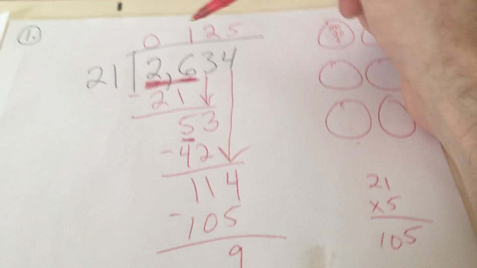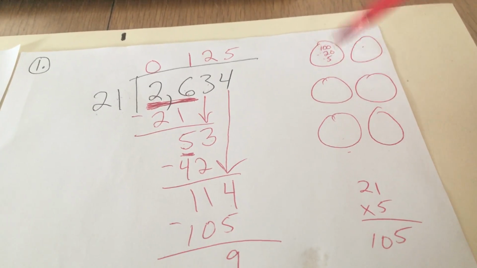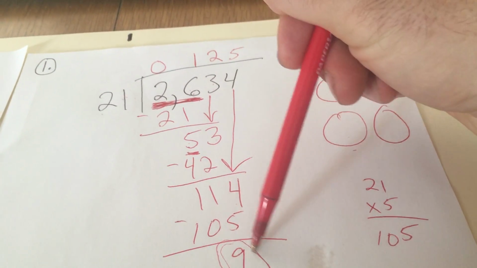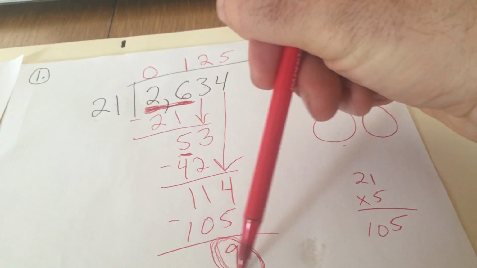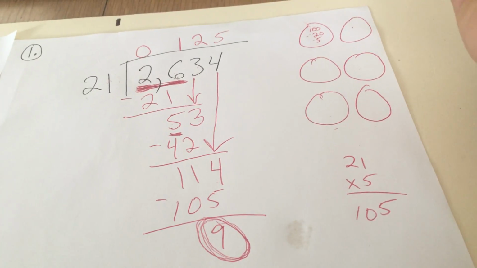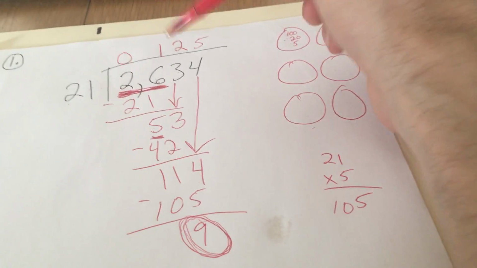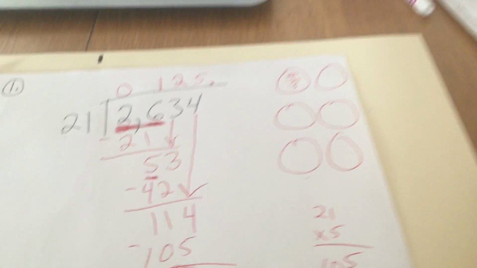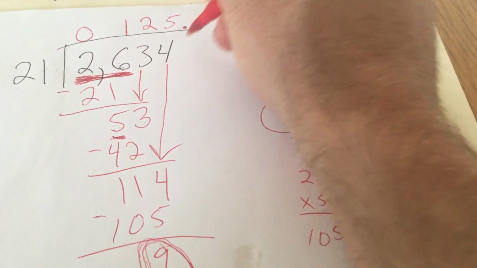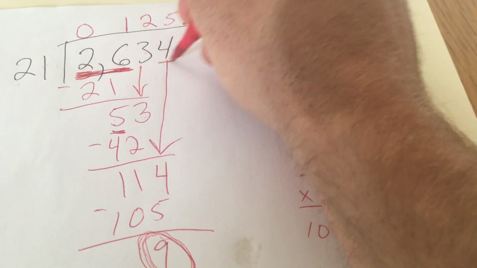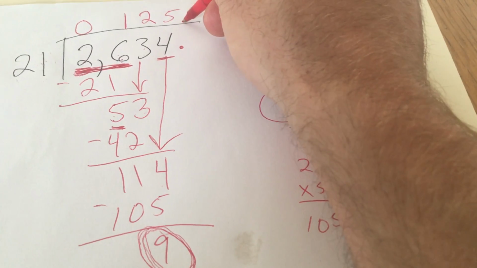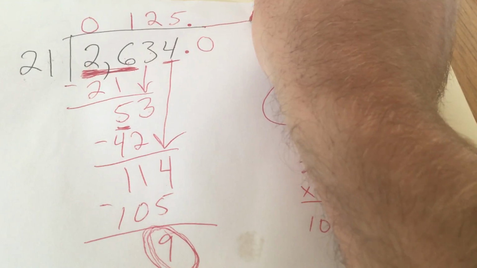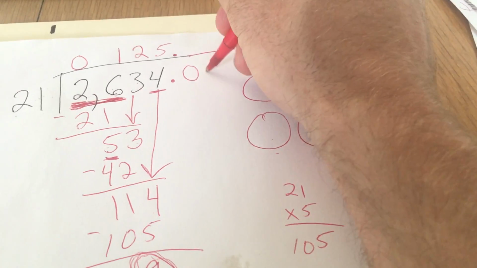Okay, so our answer is we could put 125 into each one of those groups, but then we have $9 that were left over. So what we're going to do with this is we can turn it into a decimal or we can turn it into a fraction. Since we're talking about money, money is generally written as a decimal. So we're going to put our decimal point there and there, because remember the 4 was the ones place. Now we can use what we know about the tenths place, which is coming next. So we can put 0 in the tenths place and we can put 0 in the hundredths place.